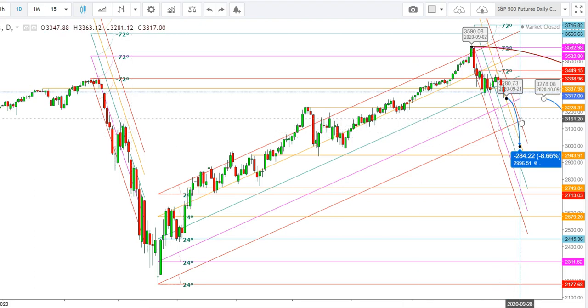Once again, the S&P 500 futures look ready to behave in the same manner if the S&P 500 futures find a sustainable move below the levels of 3228. We'll see the S&P 500 futures will remain under heavy bearish pressure up to the levels of 2993.